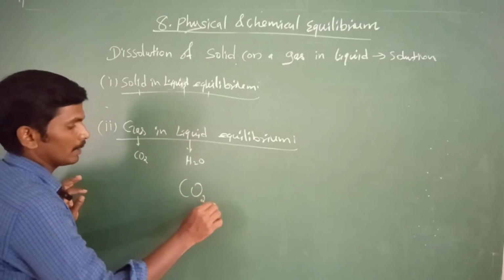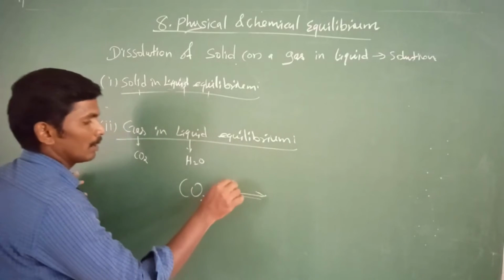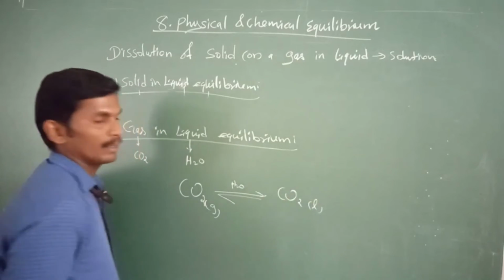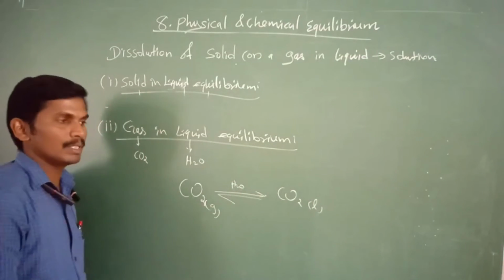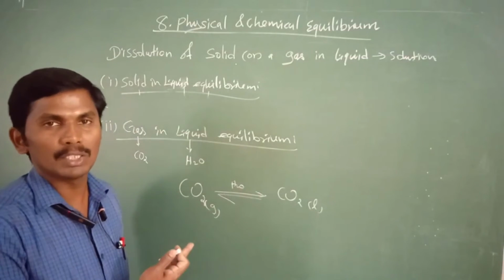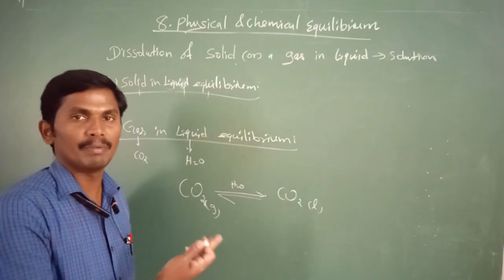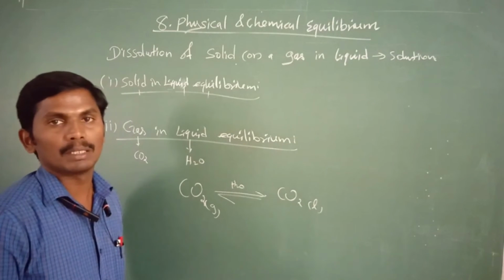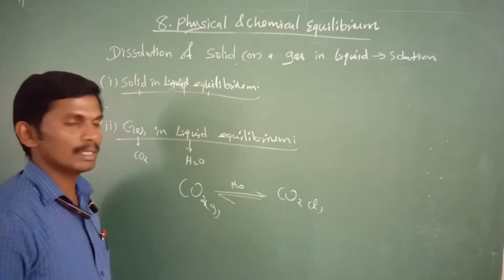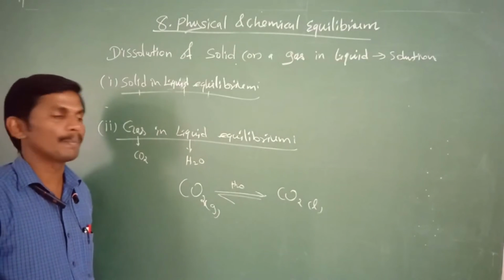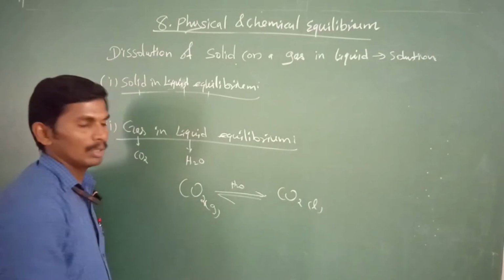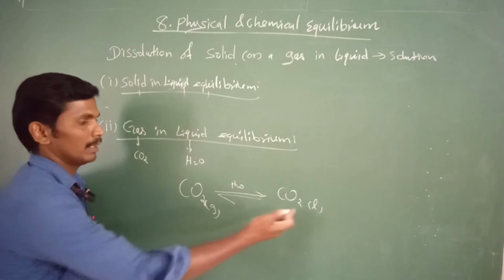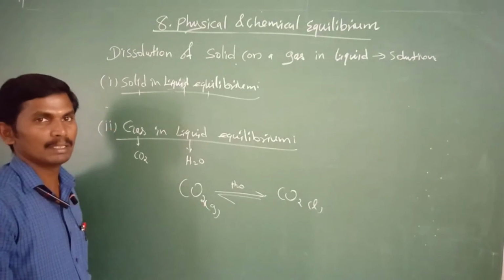The carbon dioxide gas dissolves in H2O and creates carbonic acid, which is the main constituent in soft drinks. It's a beverage material, carbonated water. Every cool drink contains this component, carbonated water. So this gas is easily converted to liquid by the dissolution of carbon dioxide in water, and again they are reversed back to form a gas in this reaction.